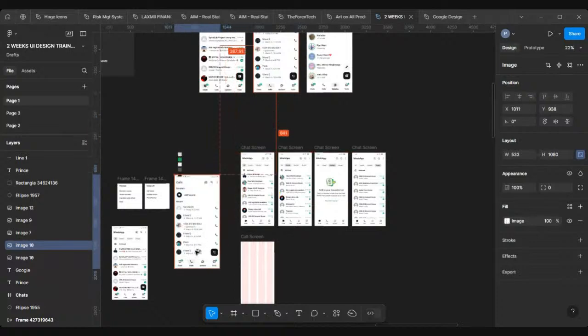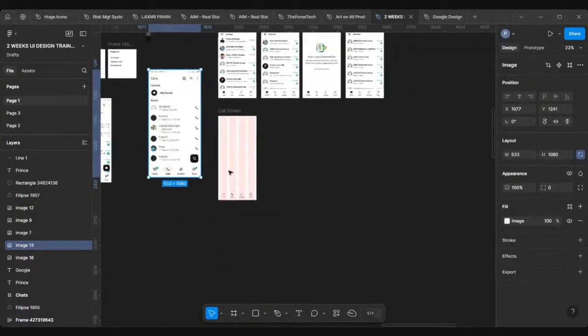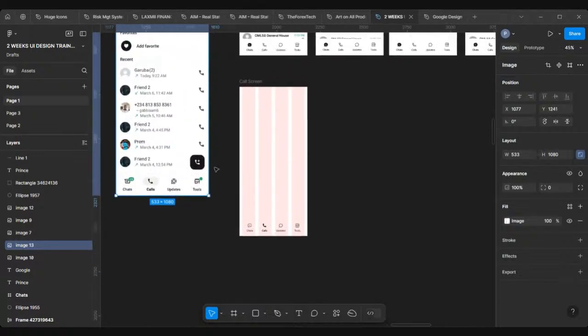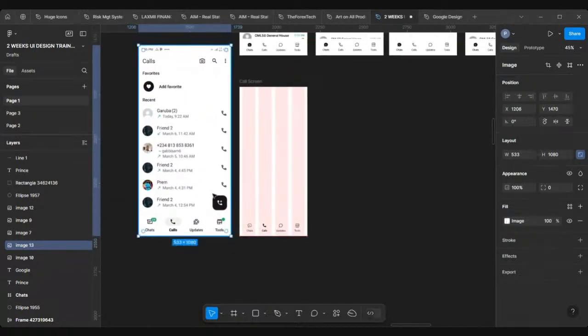duplicate with alternate. The reason why I bring my design reference, or what I'm trying to redesign, close to my screen is because I want to be designing side by side, right? Side by side works better. If you keep your design side by side, you'll be able to get your design so close to what you are trying to replicate.